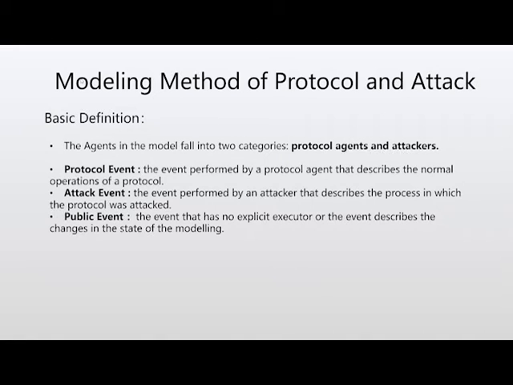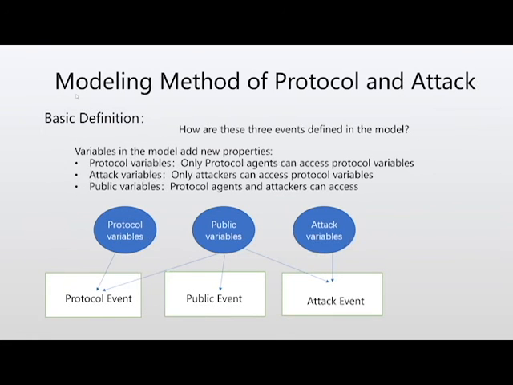Protocol event is the event performed by a protocol agent that describes the normal operations of a protocol. Attack event is the event performed by an attacker that describes the process in which the protocol was attacked. Public event is the event that has no explicit executor, or the event describes the changes in the state of the modeling. So how are these three types of events represented in the model?